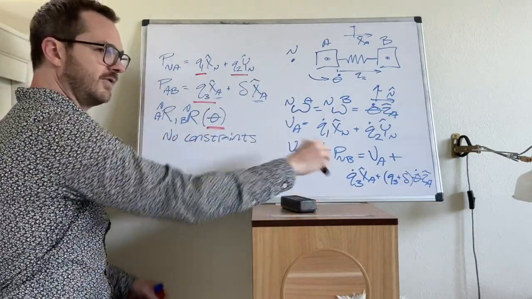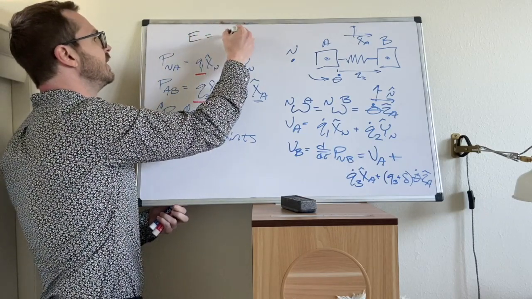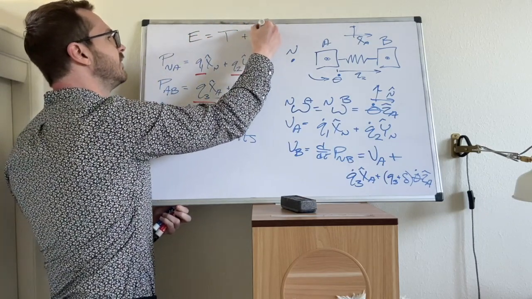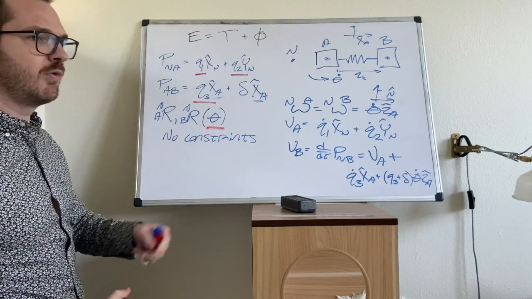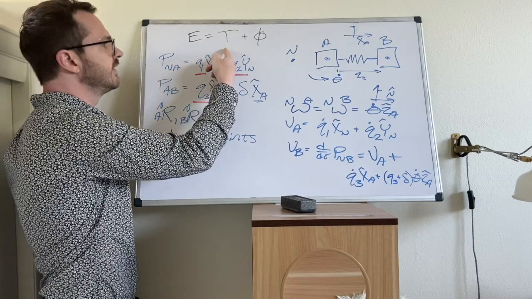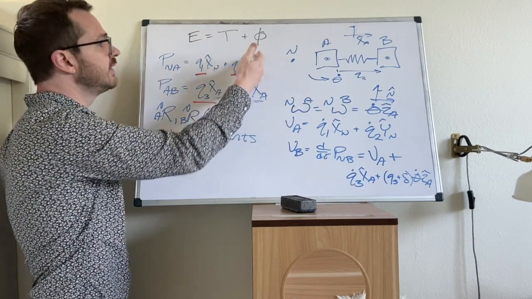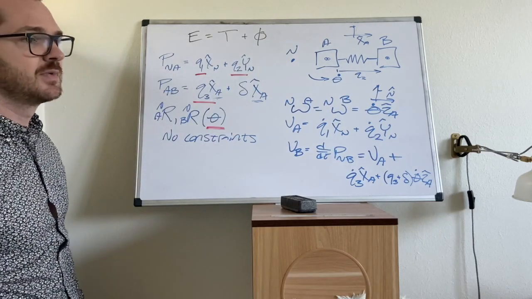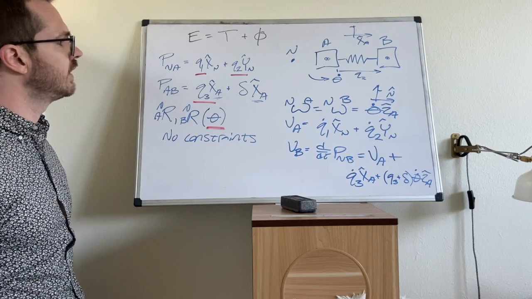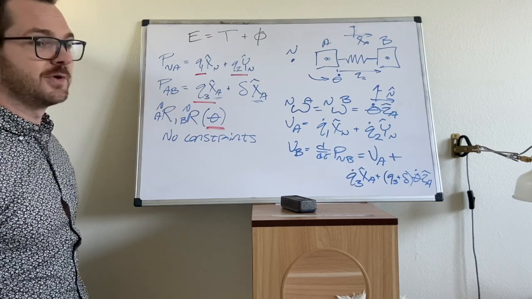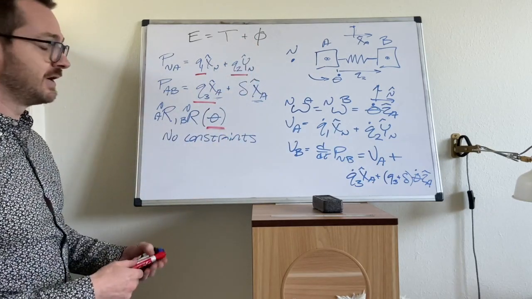What was it we wanted to talk about for this problem? We wanted to talk about the energy, right? We want to apply conservation of energy to this. So now all we need to do is list out the kinetic energy of A and B, and then write an expression for the potential phi, and then we'll talk about the usefulness of that equation. Which one of these is easy? I'm going to say that phi is pretty easy.